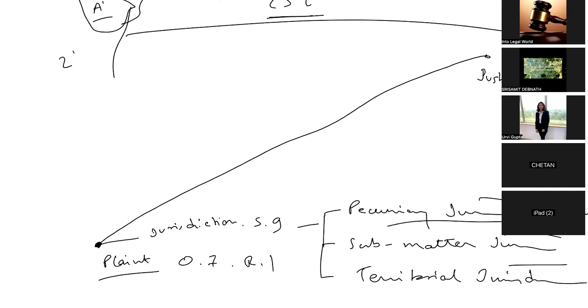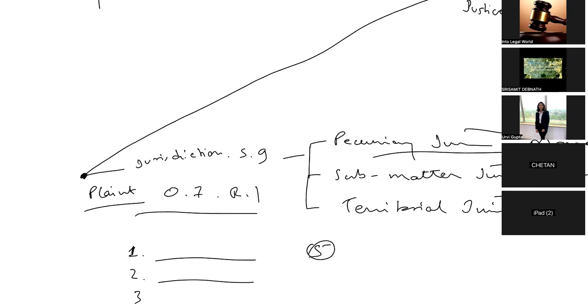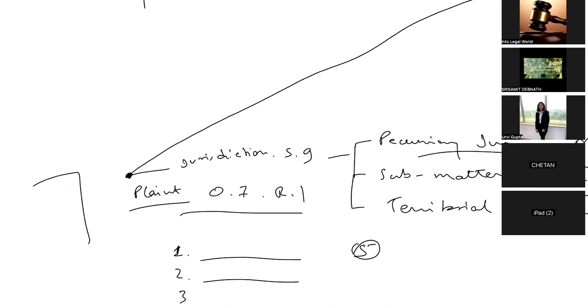Let's say you have filed a plaint under Order 7 Rule 1. What will happen now? A plaint may be accepted or rejected; there is a possibility of only these two things. Let's say the plaint is rejected.